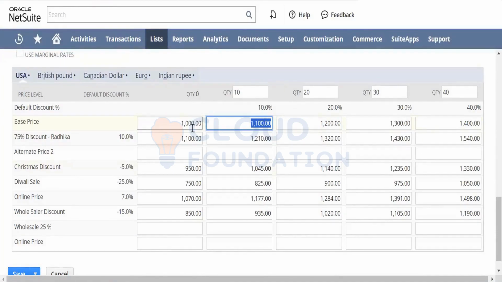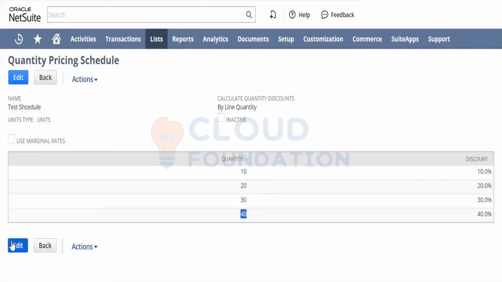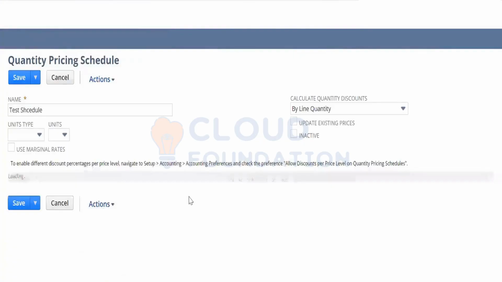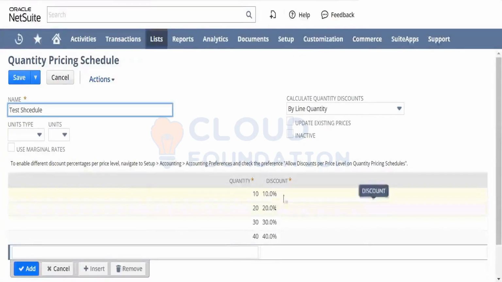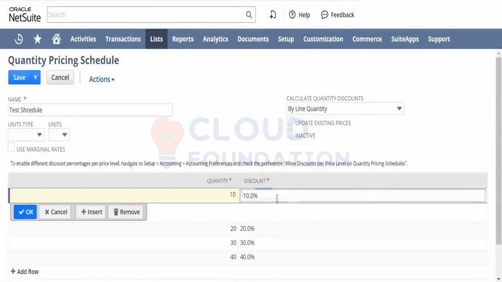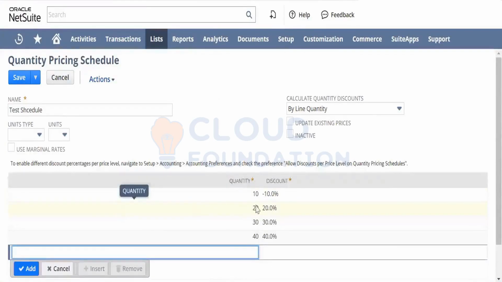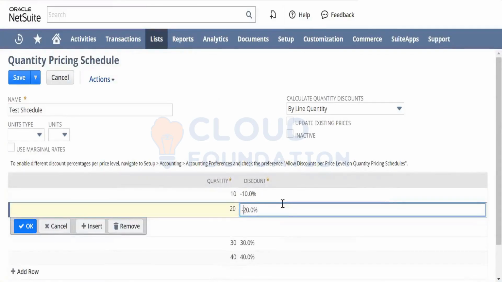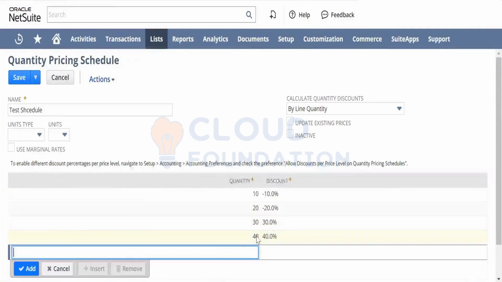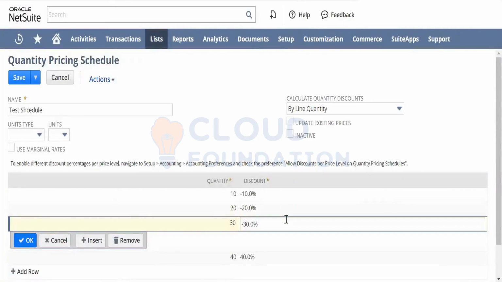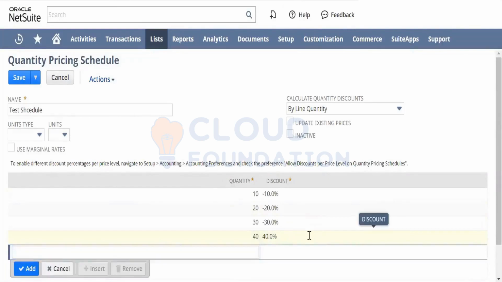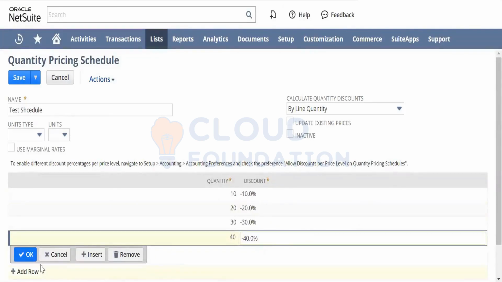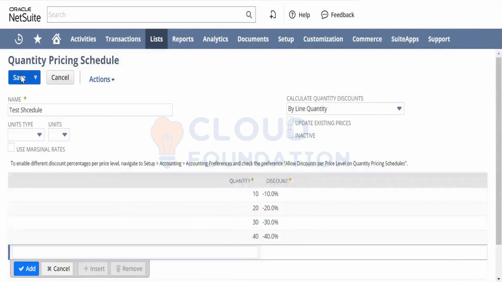I think we've given positive, and that's the reason it's taking it wrongly. Which is wrong? You go to the schedule and then you have to take all these as negative discounts. This is what you've got to do. We've given all positive and it's increasing, which is wrong. So save this.